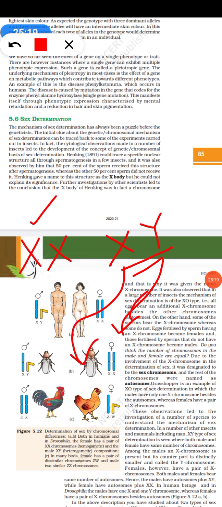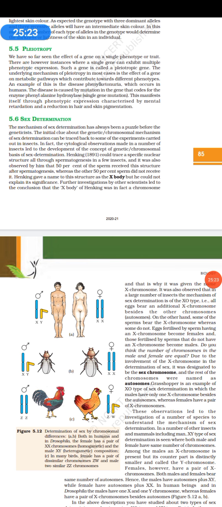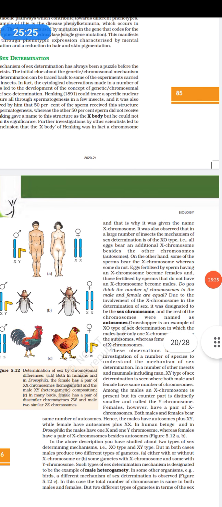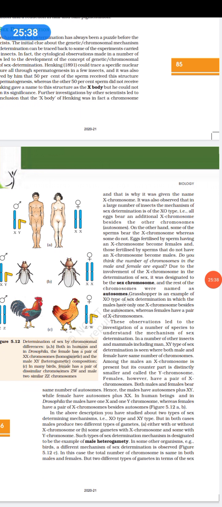If it gets an X chromosome, it is a female. Okay. So the diseases which we inherit are also known as sex linked diseases. X and Y are known as sex chromosomes, whereas the other 22 pairs of chromosomes that we have are known as autosomes.